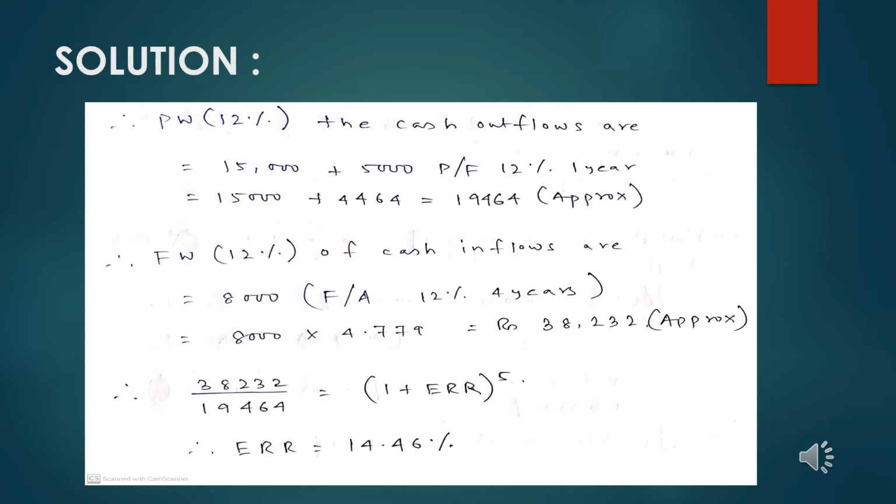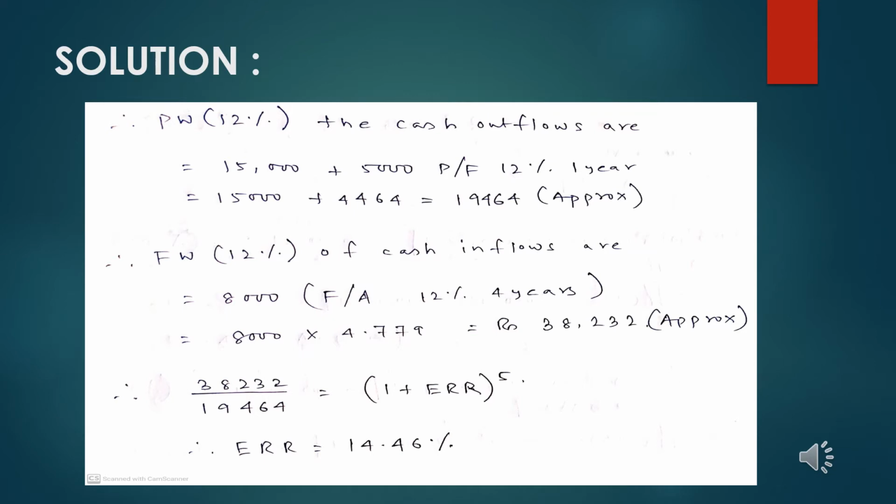For the rest of the period, that means the year remaining is 4 years and not 5 years. Students have to keep this in mind while calculating the external rate of return. And if we keep this in mind and calculate the 8,000 figure, which has been transferred from annual to future with the help of 12% and 4 years, we get the cash inflows figure somewhere at 38,232 approximately.